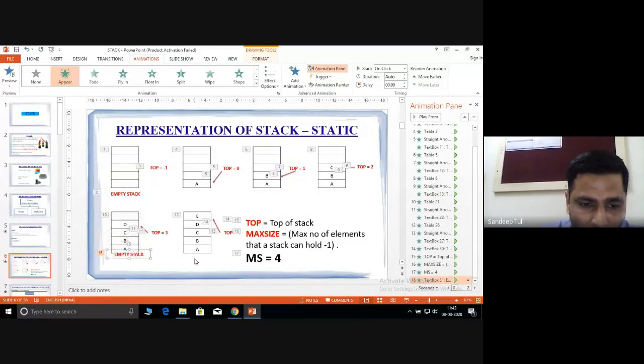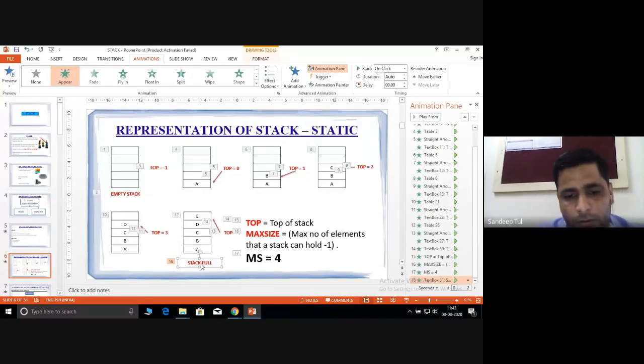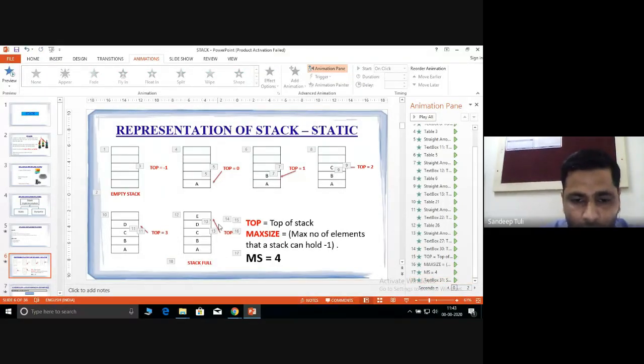So I should write here the stack is full. Good. So how much memory we have allocated initially, all the memory has been used by us, and now we are not able to insert a new element. Then in that case we can say that the stack is full now.